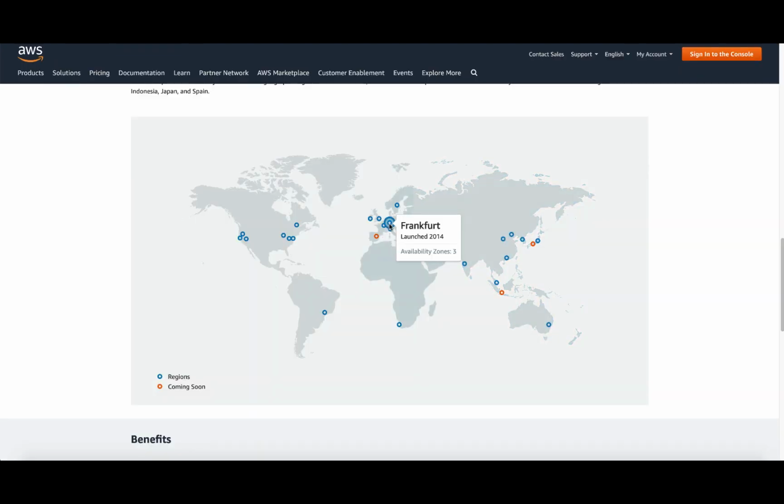Also, each region is broken down into multiple availability zones. As you see here, Frankfurt has 3 availability zones, Mumbai has 3 availability zones, Singapore has 3 availability zones. An availability zone is nothing but physical infrastructure. It's an isolated physical infrastructure within a region. Now each availability zone could be one or multiple data centers.